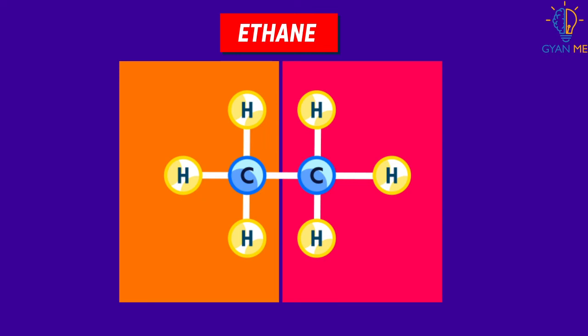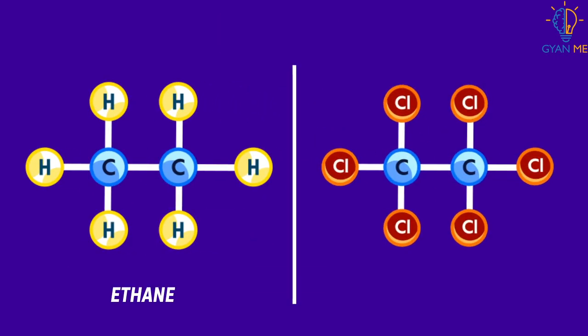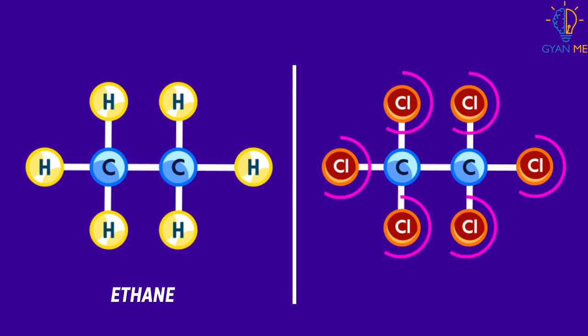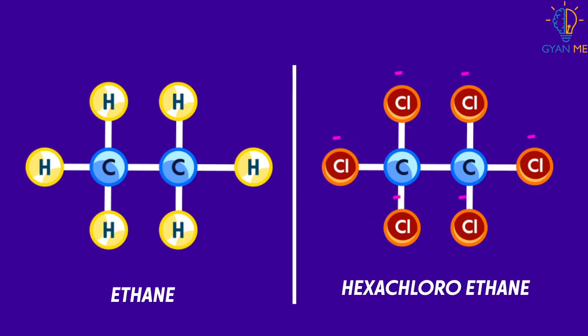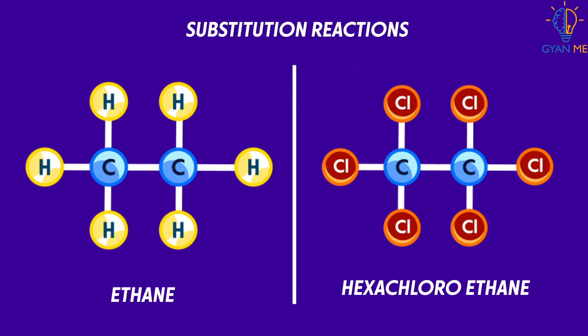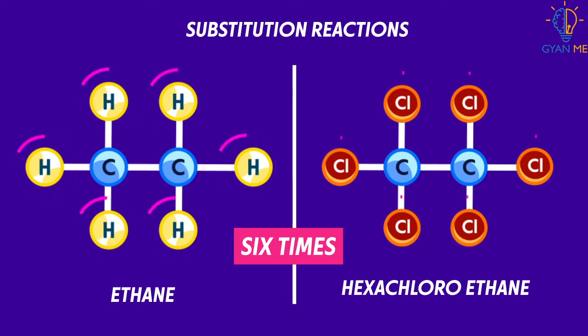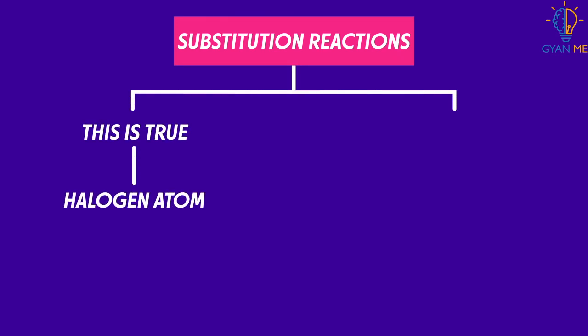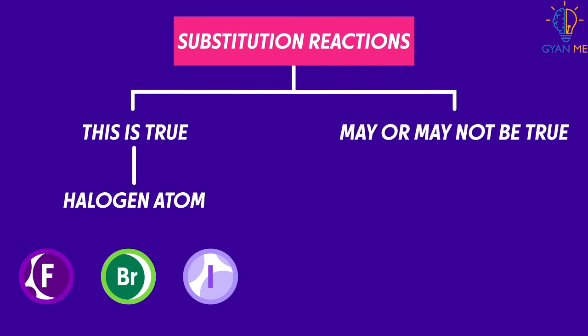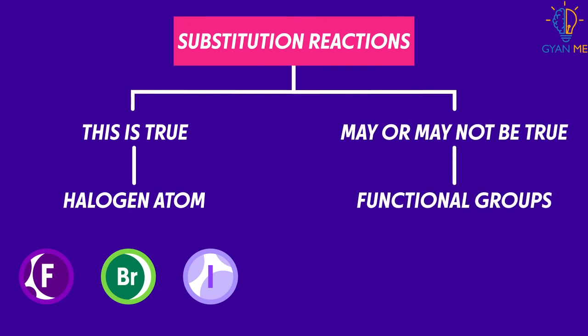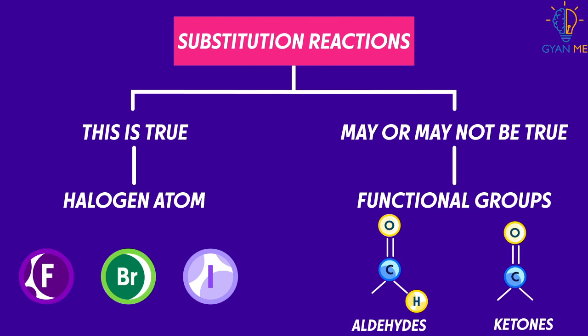So here, all these 6 atoms can be replaced by chlorine atoms to form hexachloroethane. This means substitution reactions can continue 6 times, replacing 6 hydrogen atoms one after the other with chlorine atoms. Again, this is true for any halogen atom like fluorine, bromine or iodine. But it may or may not be true for functional groups like aldehydes and ketones.